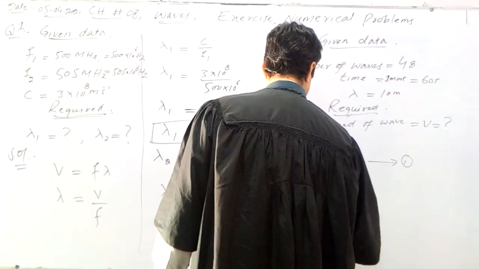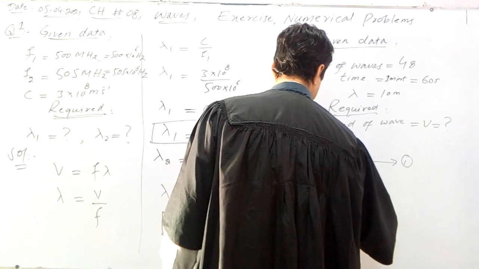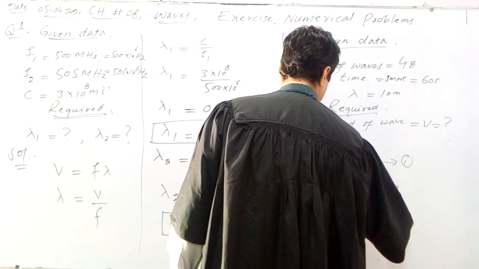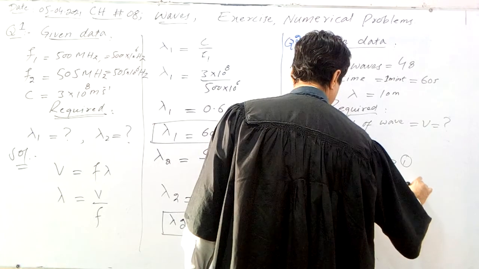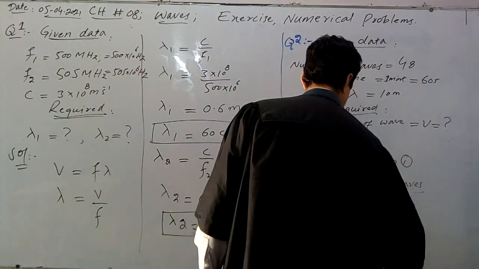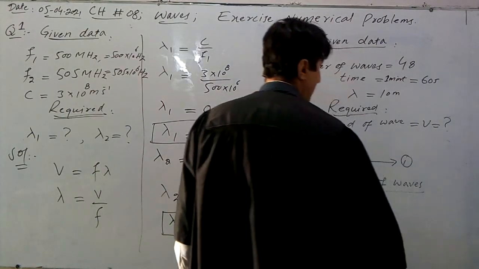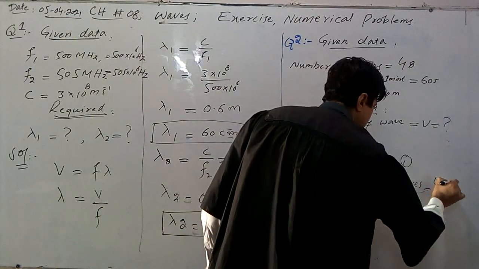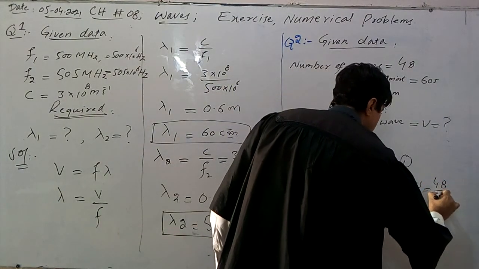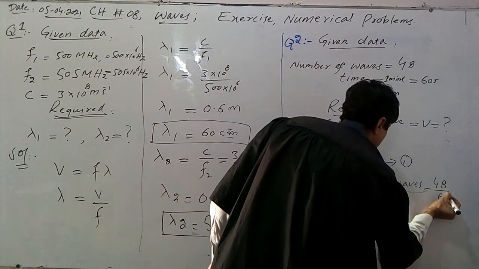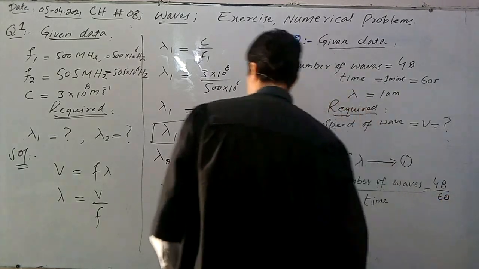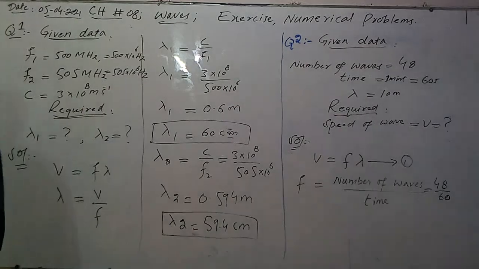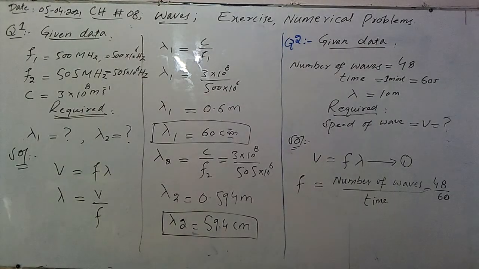Here f will be equal to the number of waves divided by time. Number of waves is how much? 48. And time is 60. So 48 divided by 60, we get 0.8 hertz.